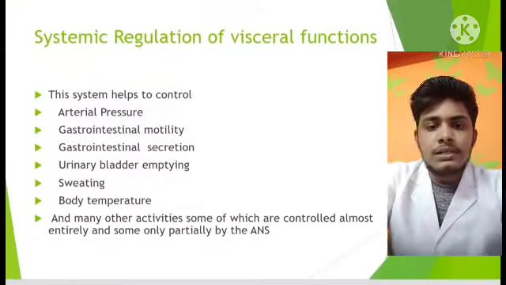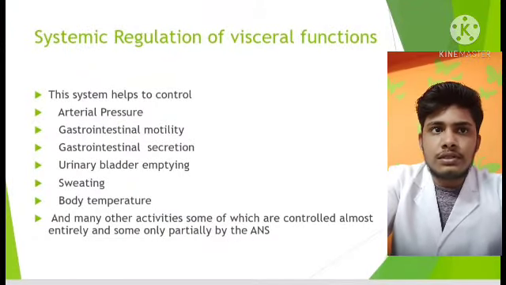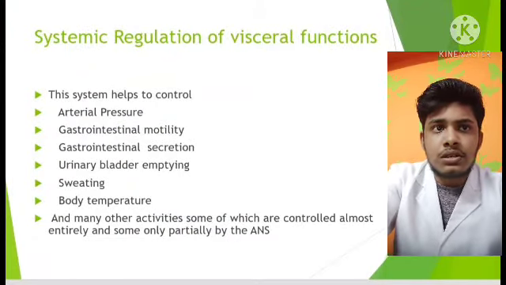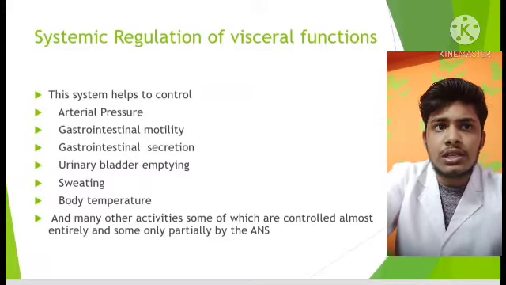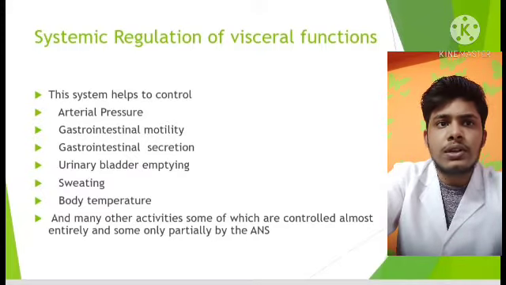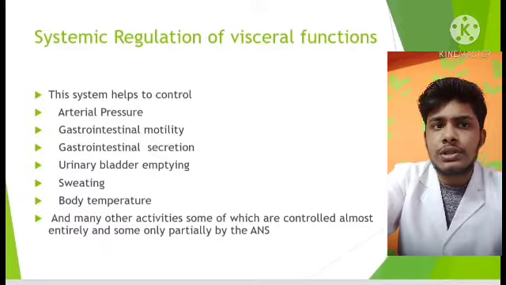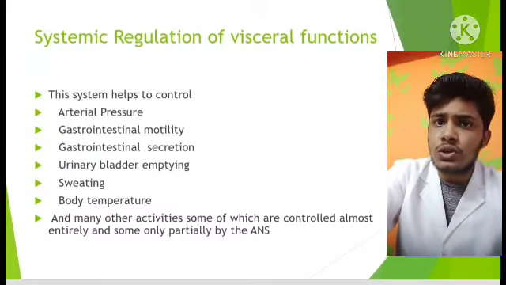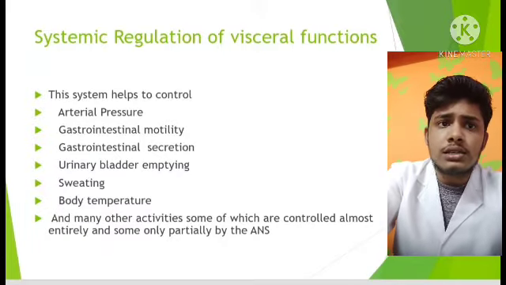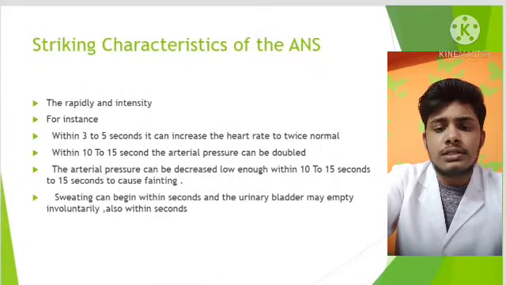Today I am going to explain systemic regulation of visceral functions and autonomic control of body activity. Systemic regulation of visceral functions. The system helps to control arterial pressure, gastrointestinal motility, gastrointestinal secretion, urinary bladder emptying, sweating, body temperature, and many other activities. Some of which are controlled almost entirely, and some only partially, by the ANS.